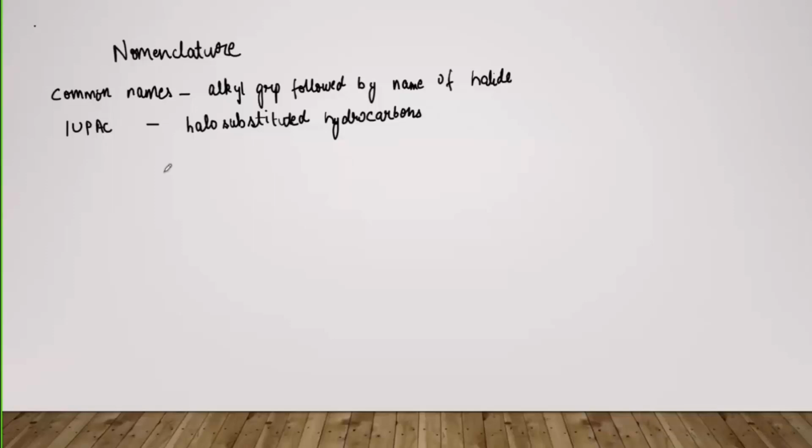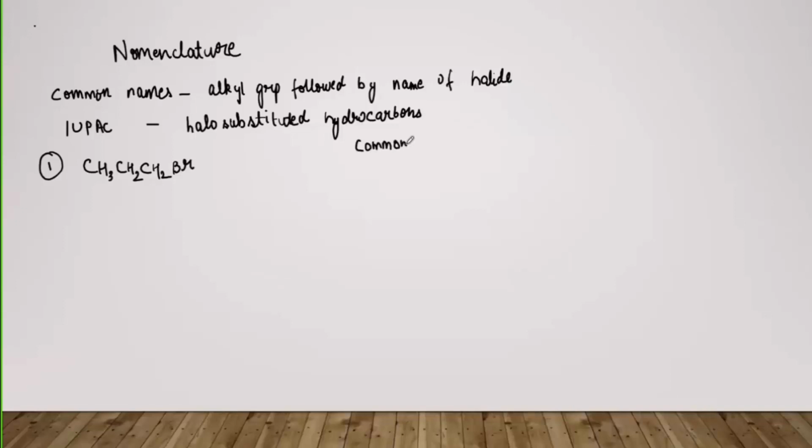So what we'll do is we'll directly go to the examples so that it will be easy for you all to understand what the difference is and which one is more correct. So the first example that we will take up is the compound CH3, CH2, CH2, Br, right? Okay, so first I'll write down the common name, and below it, no, okay, I will create a table then.